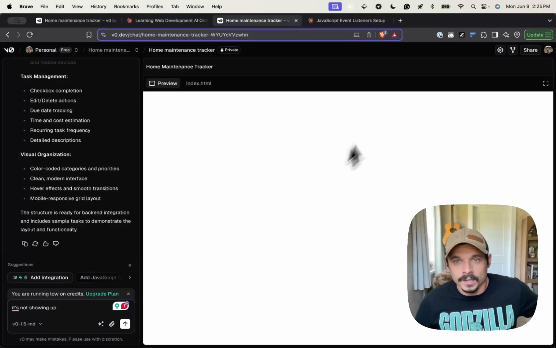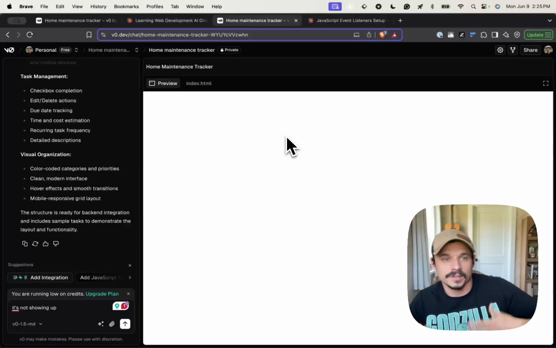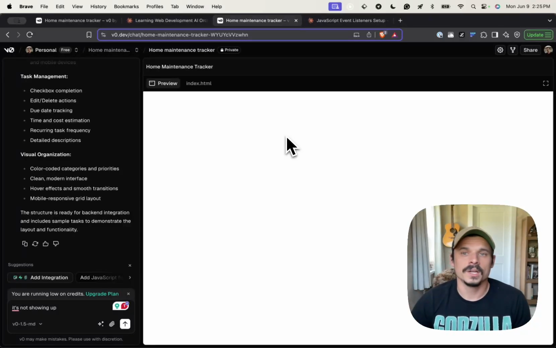So that's kind of the framework that I use to approach vibe coding and how you can fix this issue of just getting stuck in this endless error loop. There's not an easy fix. There's not a magic prompt that's going to fix it for you. You just need to understand the fundamentals of coding.